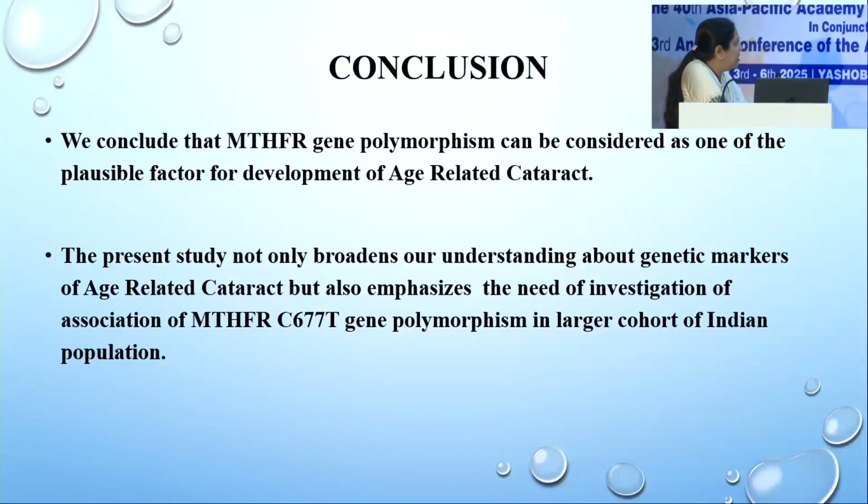So the present study broadens our understanding about genetic markers of age-related cataract and also emphasizes the need for investigation of association of MTHFR C677T gene polymorphism in a large cohort of the Indian population.